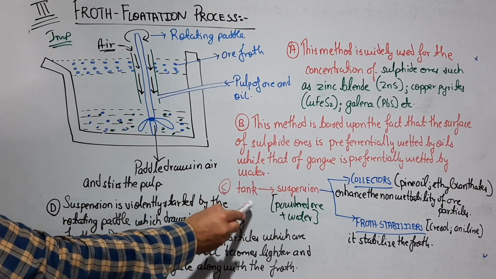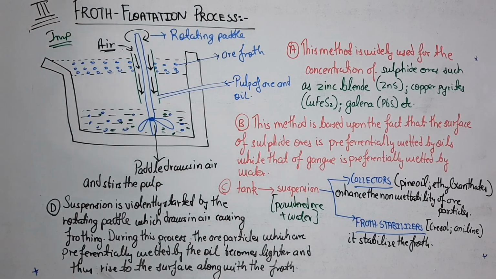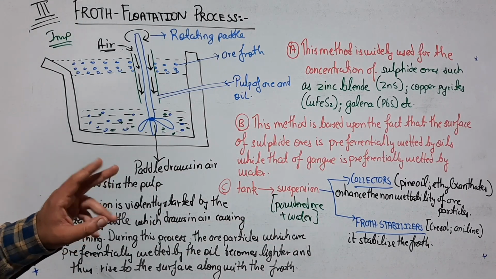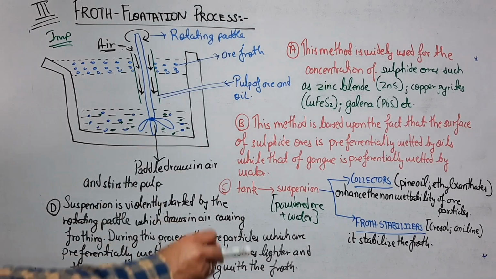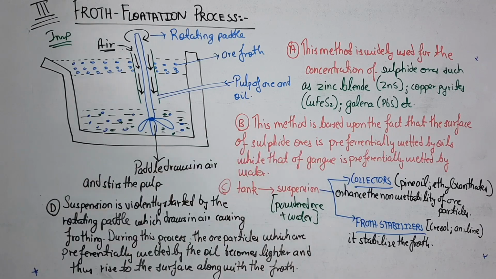What we have taken in the tank is a suspension made up of powdered ore, water, and oils, and into this suspension we add two things. These two things are very important. They have been frequently asked for 1 mark questions: collectors and the froth stabilizer.